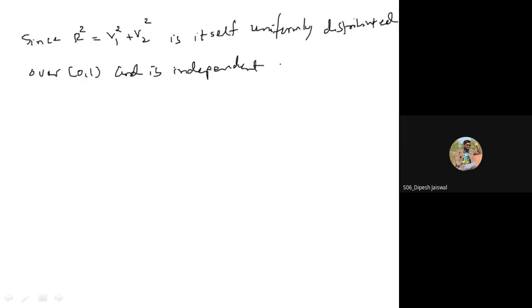Why independent of theta? Because we have already proved earlier that r square has the exponential distribution and theta has the uniform, and both are independent.